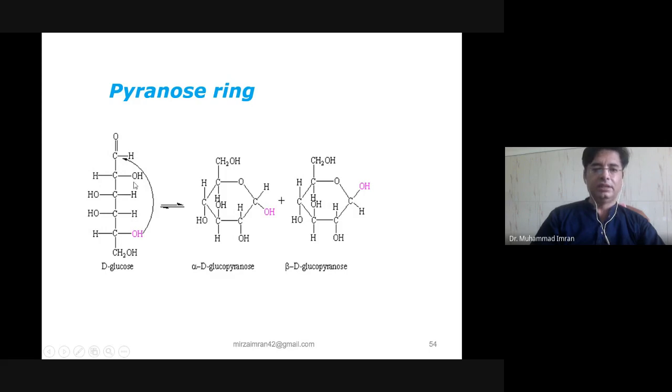Here you can see that the first carbon hydroxyl group on the right side will produce the alpha configuration. The first carbon hydroxyl group is downward, then the second carbon is downward, the third is upward, the fourth is downward, and then the fifth, and this is the sixth carbon. Here you can see.